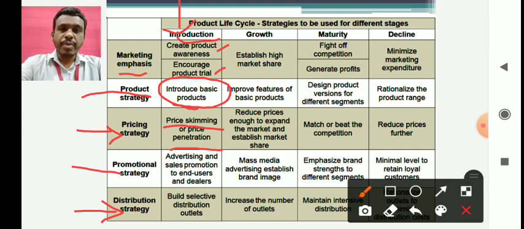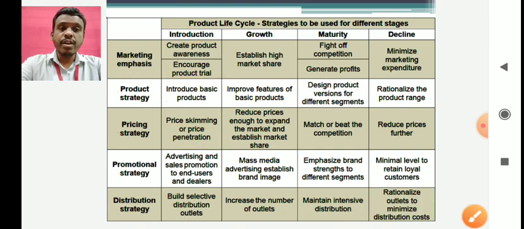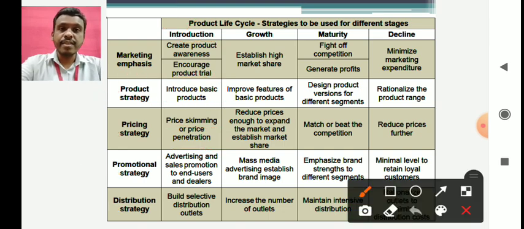Remember, if you remember the PLC, it is a stage where your sales increase rapidly, at an exponential rate. So when your sales are very high, at that time your strategy should change compared to your introduction stage, because in the introduction stage your sales are not happening much. You've just introduced the product. In your growth stage your sales are increasing exponentially. This is the fastest increase in sales that you can see in the entire life cycle.